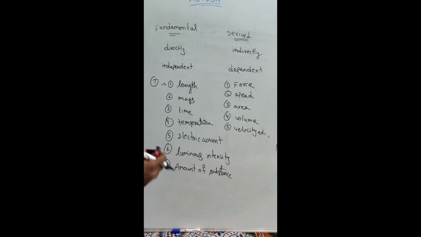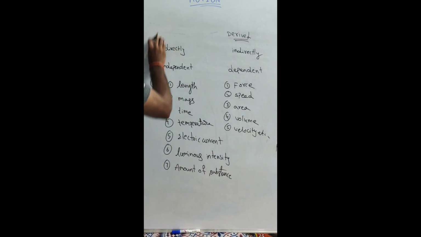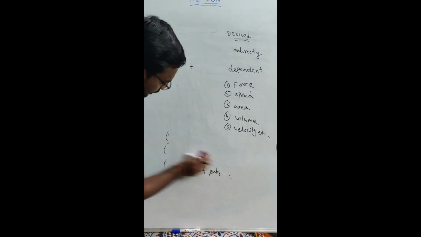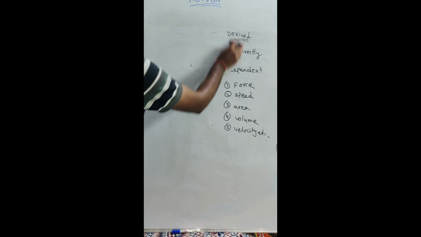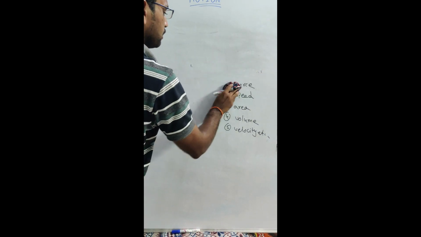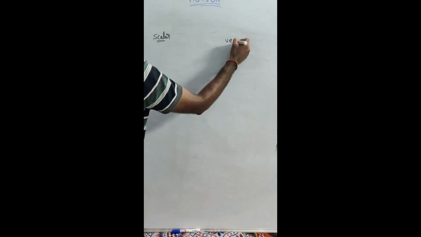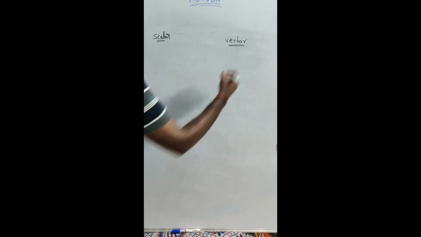After this, we have two more kinds of quantities. Those are scalar and vector quantities.